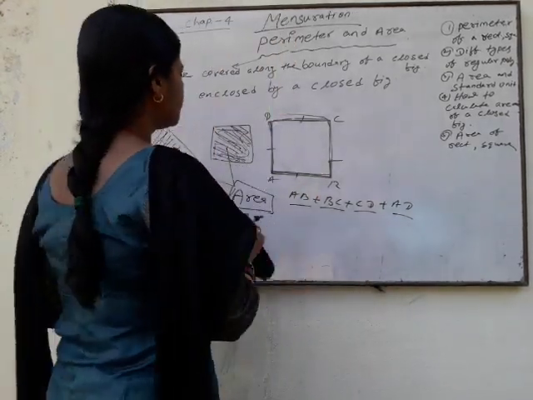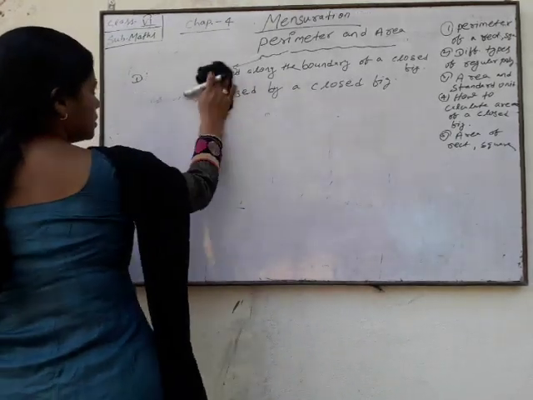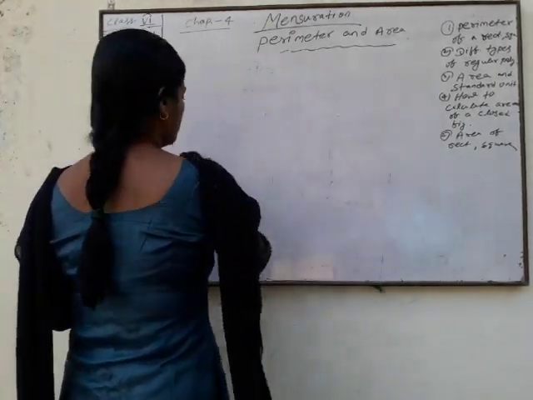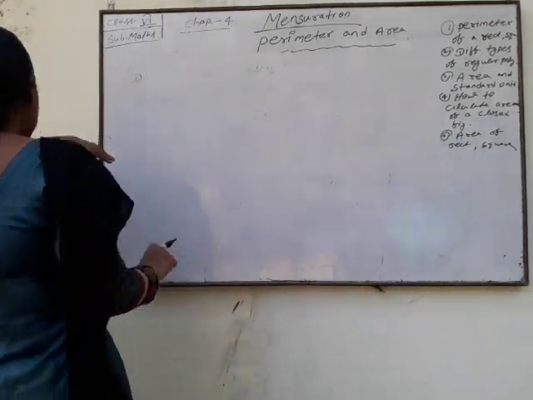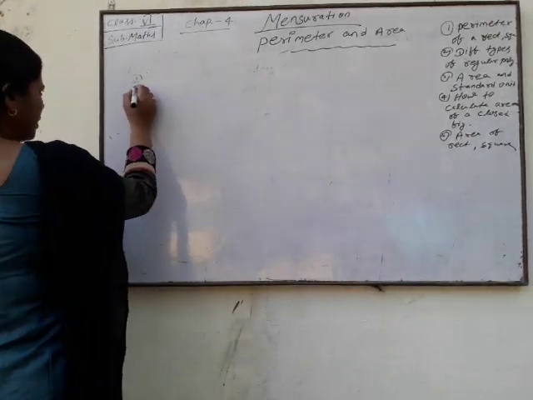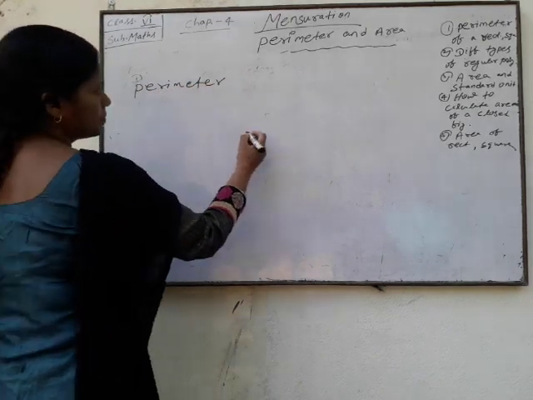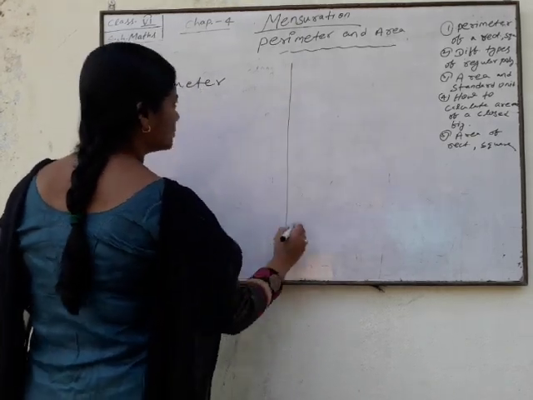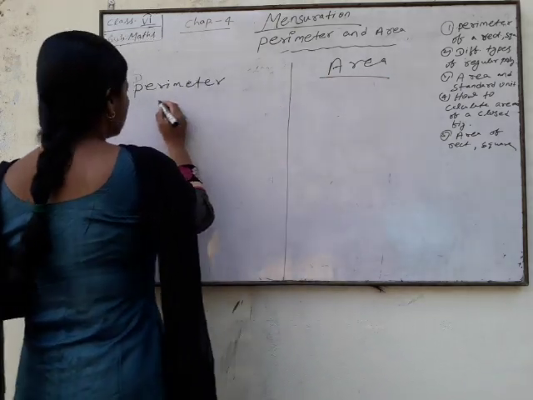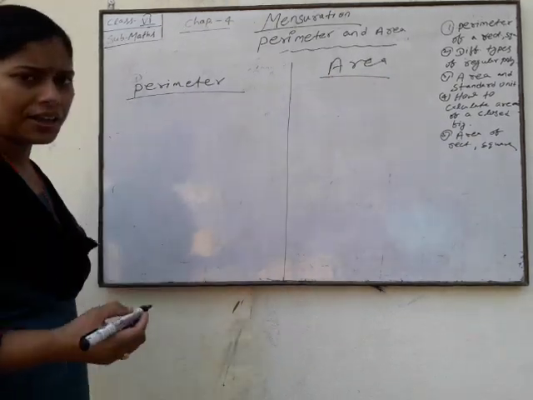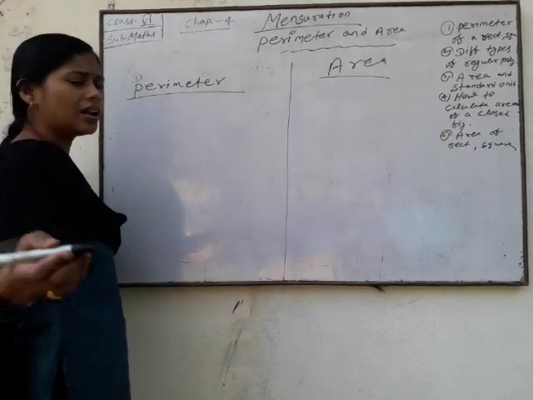And now we'll discuss the perimeter and area of a rectangle and square.